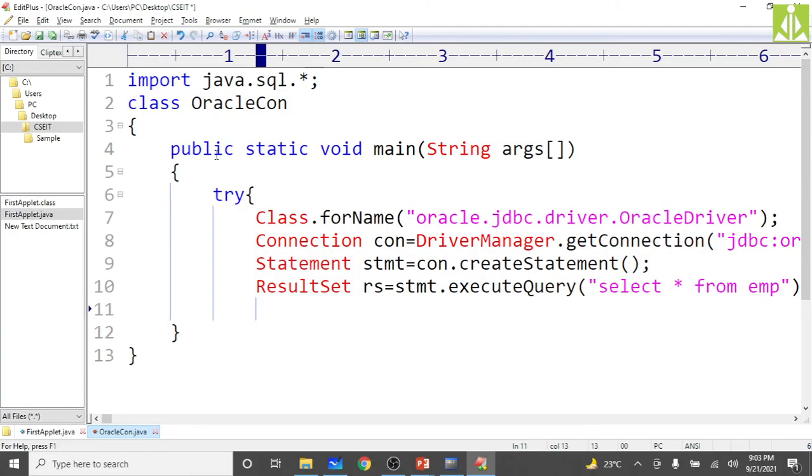After that I need to run through this result set and print the different records.